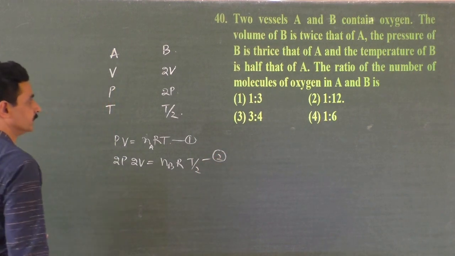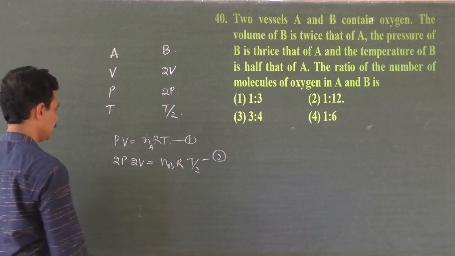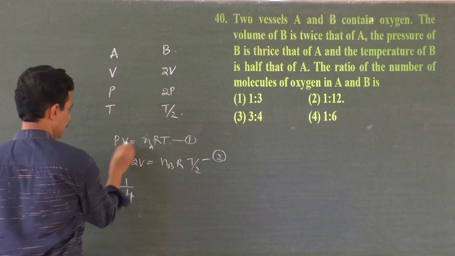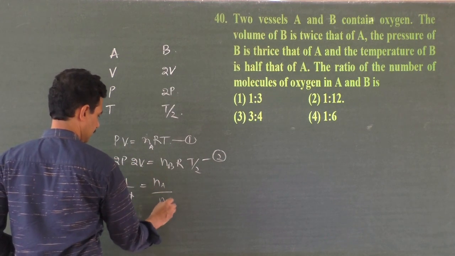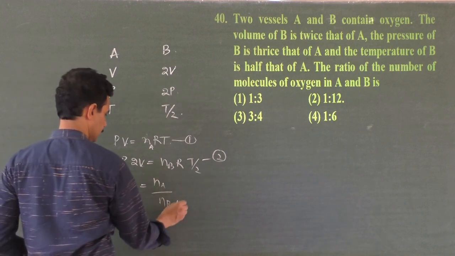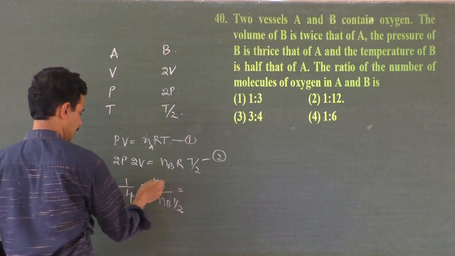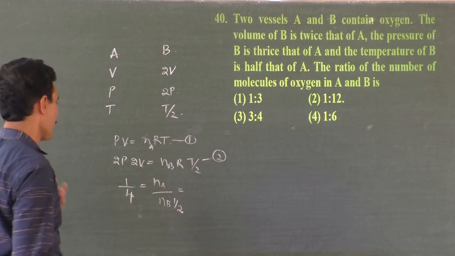Divide these to get the ratio of number of molecules of oxygen in A and B. So PV by 2P times 2V by R, this is 1 by 4, PV gets cancelled, is equal to Na by Nb, and here you have by 2. This 2 comes here. So what is Na by Nb? 1 is to 8. Not getting.